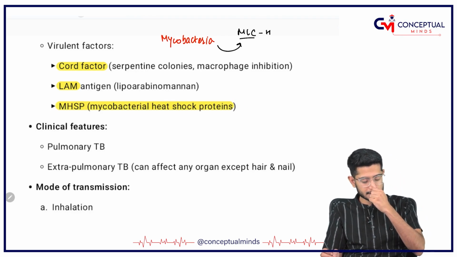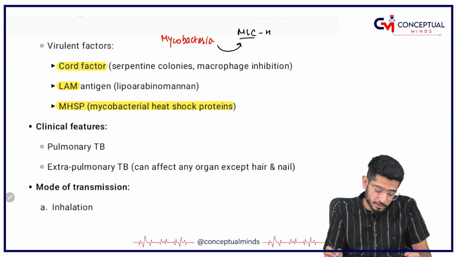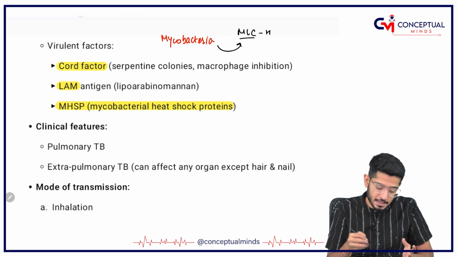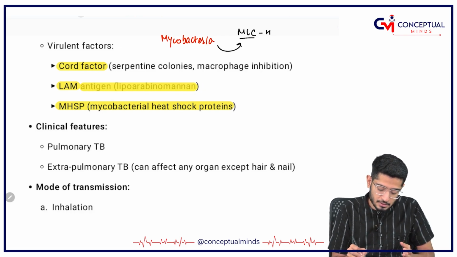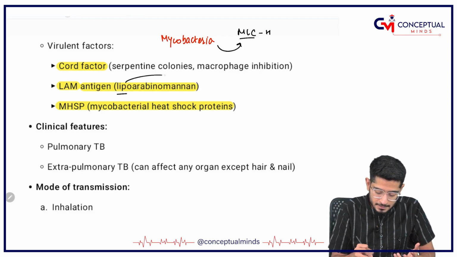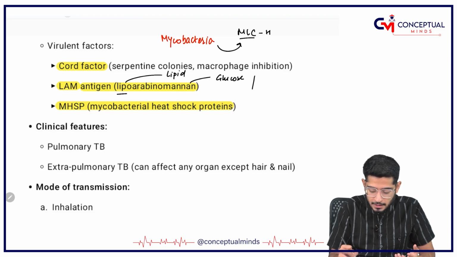So Mycobacteria has some proteins, heat shock proteins, which serve as virulence factors for Mycobacteria. Then L for LAM antigen, that is called lipoarabinomannan. Actually, lipo means lipid part and mannan is a sugar, so it's a glycolipid.